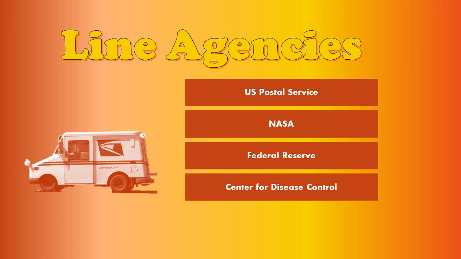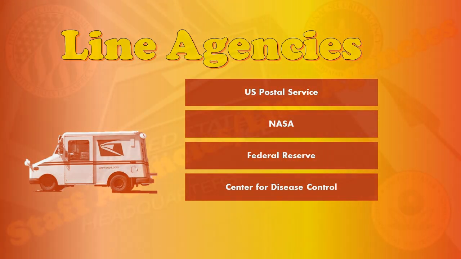The Federal Reserve controls the money supply in the United States. They control the banking system. So they're also independent of the president and Congress. The Centers for Disease Control provide a service to you, helping to limit the spread of disease regardless of which president is in charge. So based on their goals, we're able to tell if an agency is a staff agency or a line agency. Are they assisting you, or are they assisting the president?